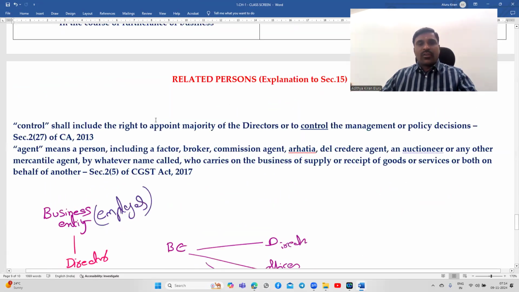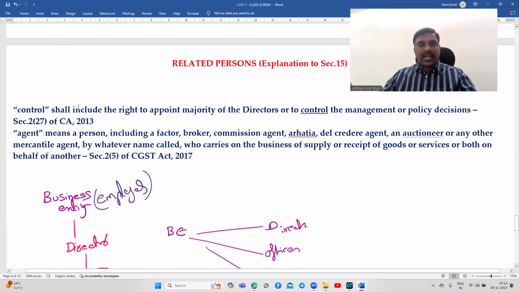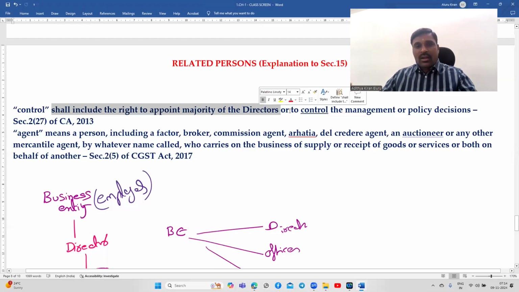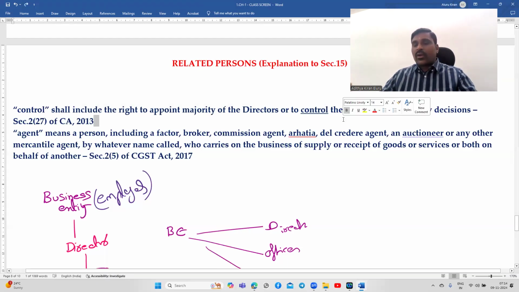Look at the definition of control as given in the Companies Act. Control shall include the right to appoint a majority of the directors, or to control the management or policy decisions. If this is there, 25% is not required.